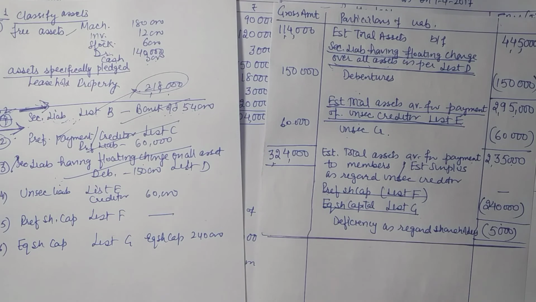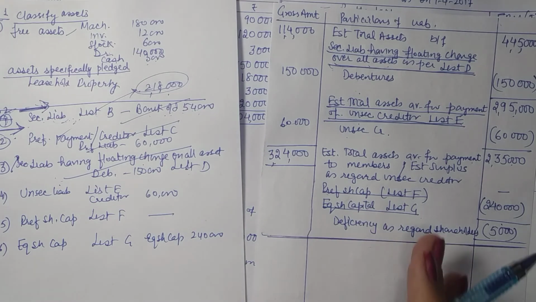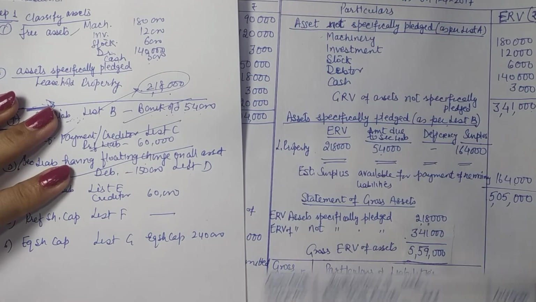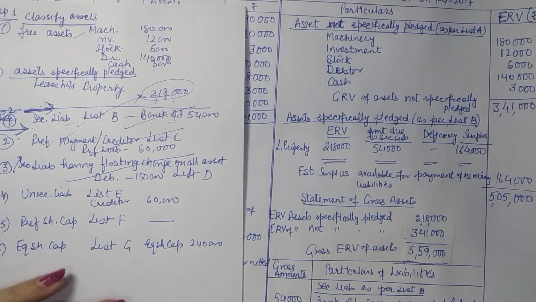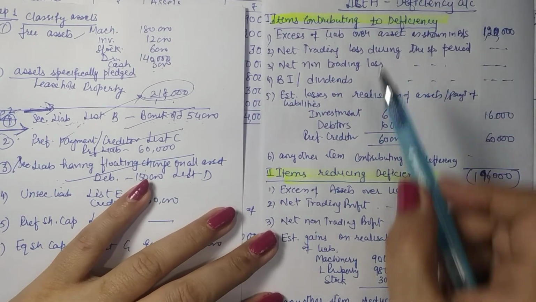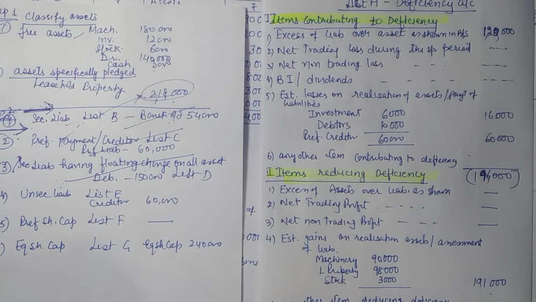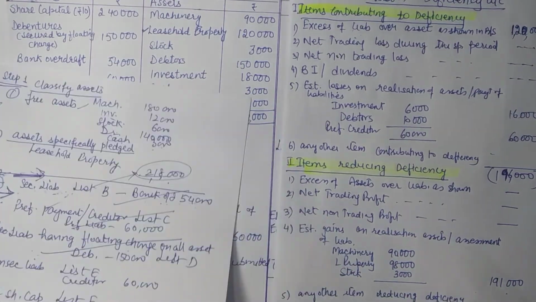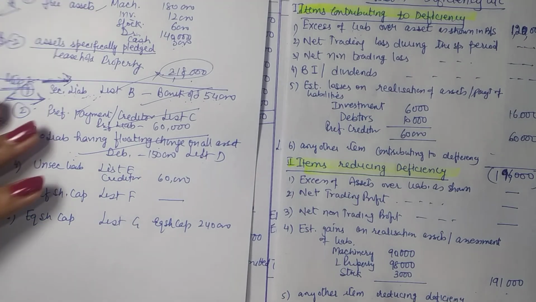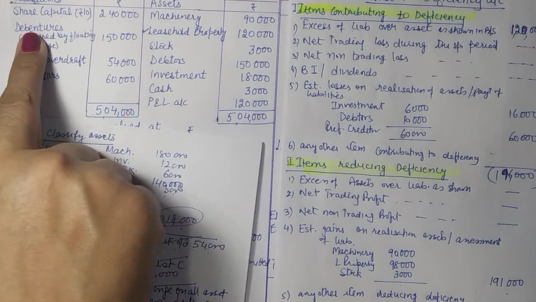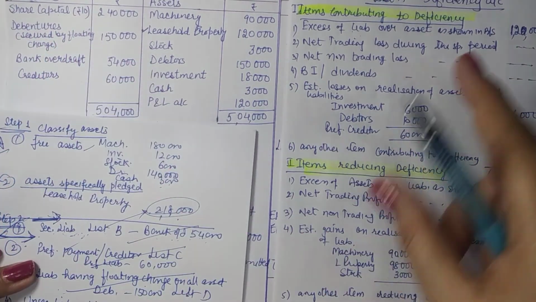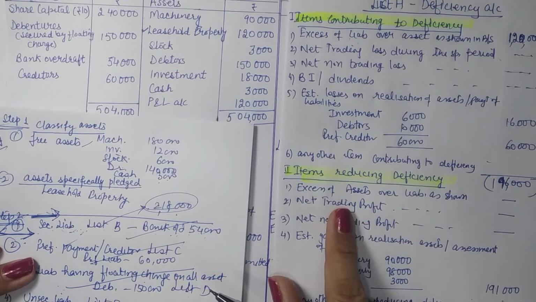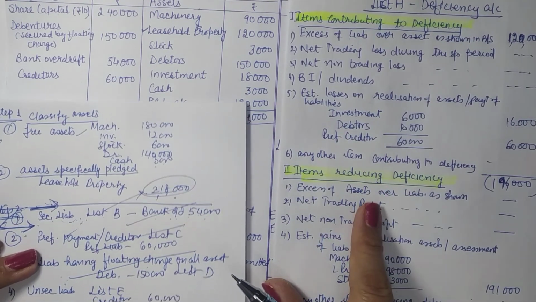Finally, the deficiency that we arrive at has to be explained through the deficiency account in schedule or list H. Now this list H format is also there. You explain the deficiency coming from here to the deficiency that you have arrived at there. So if you have any P&L, general reserve here, so these two will come here. Losses will come here, profits and reserves will come here because they will reduce deficiency.